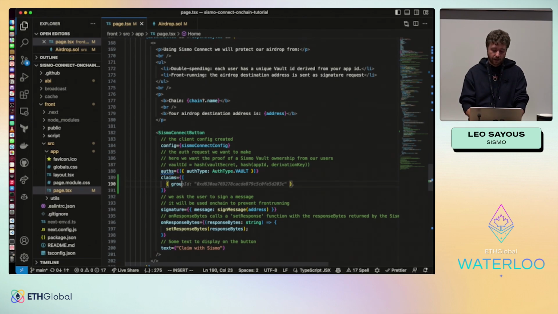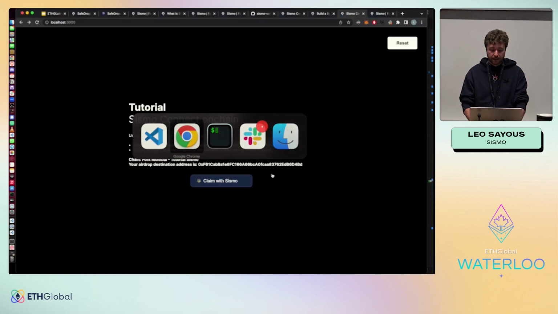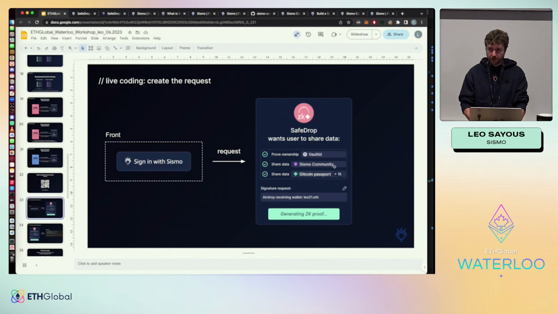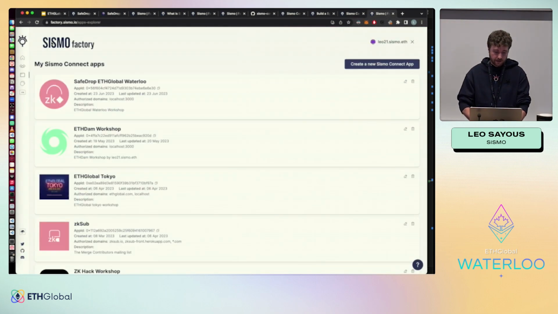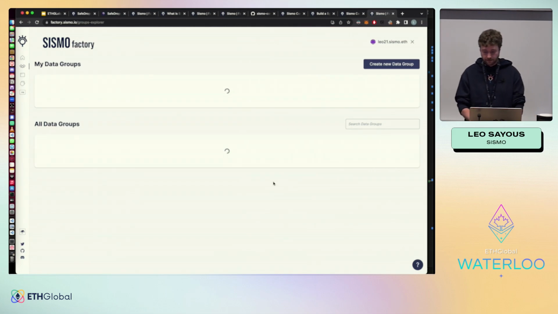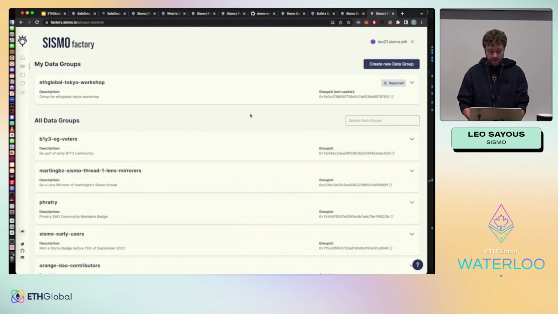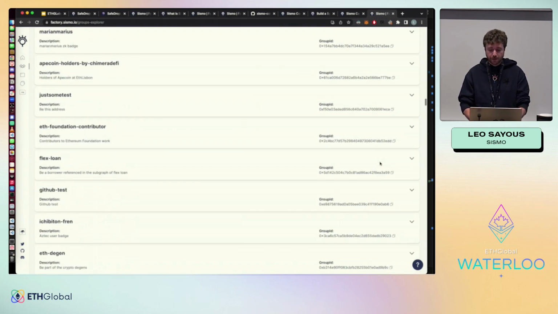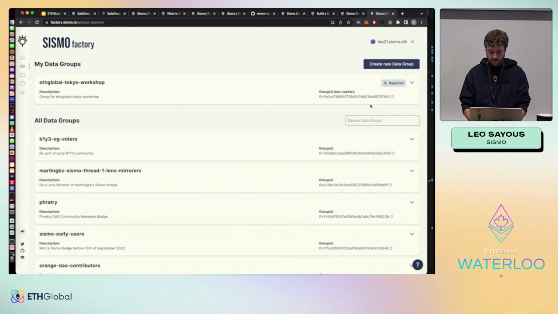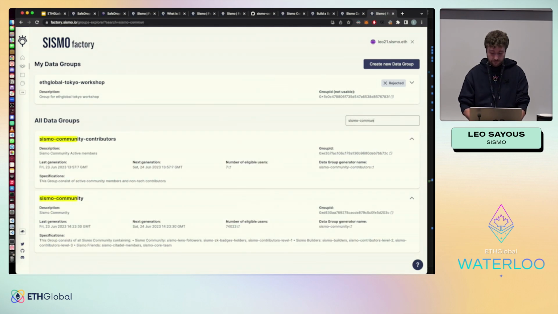And our claims are group membership. So here what it means is that I need to find my groups. For that, I'm going to the factory and going here, you have the Sismo data groups inside Sismo. So you can look here. So here are all the groups that were created, and we can search for the Sismo community, and we find it here. So we have the group ID here.